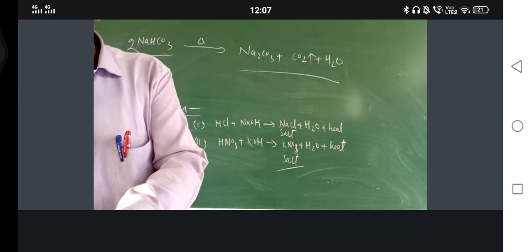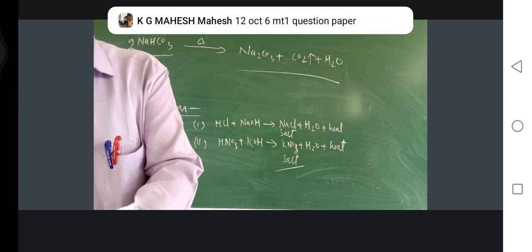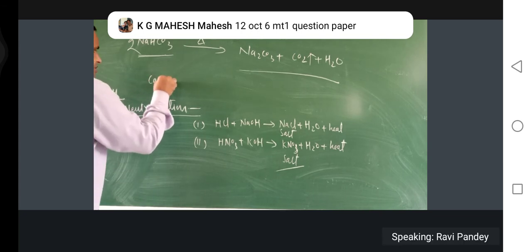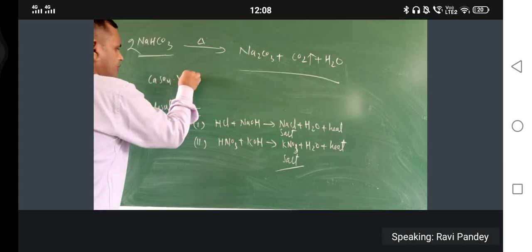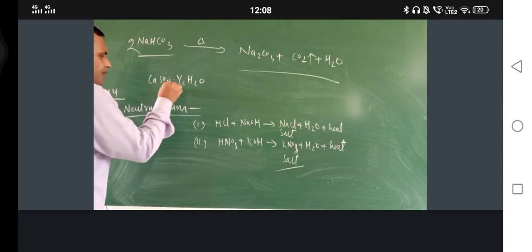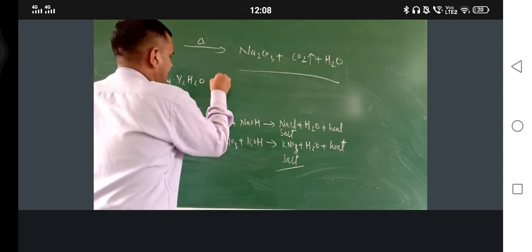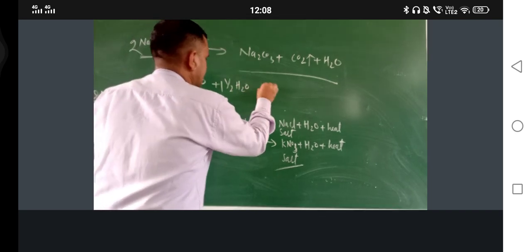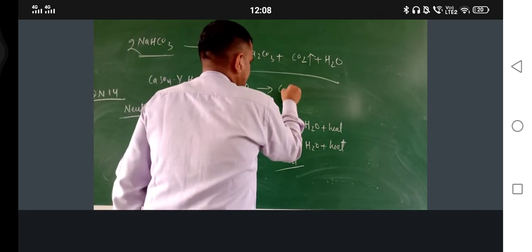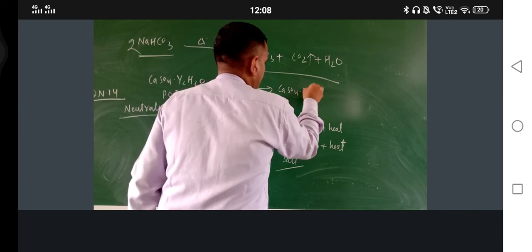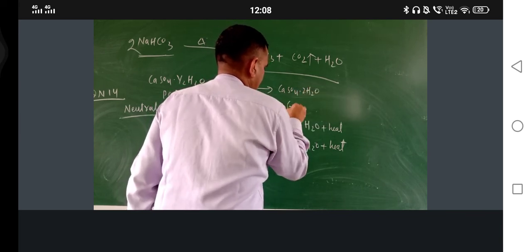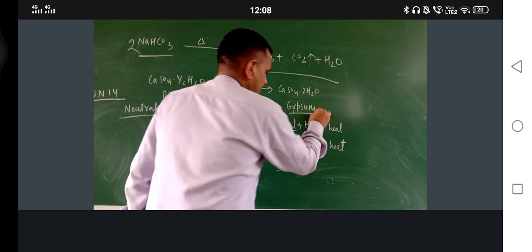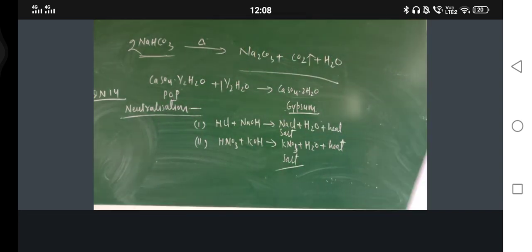Write an equation to show the reaction between plaster of Paris and water. So just see. CaSO4 dot half H2O. This is POP, plaster of Paris, plus half molecules of water. So what is this one? CaSO4 dot 2H2O. This is gypsum. So that reaction is also over.